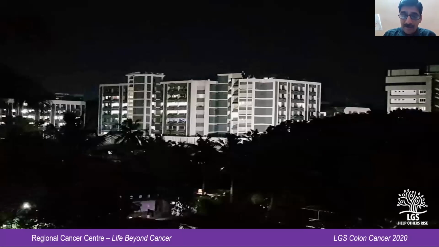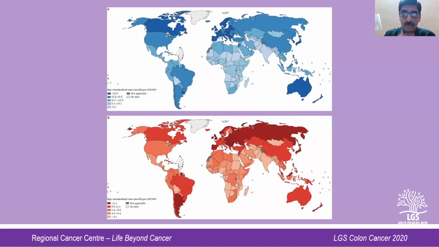So what I have been trying to do in this presentation is to talk about colonic cancer. Now this is the global picture of colon cancer. The blue picture shows the incidence pattern and the red or orange picture shows the mortality pattern. If you look at our own country, you can see that luckily we are in the low incidence areas as well as low mortality areas. So this is a fact regarding colon cancer across the globe.